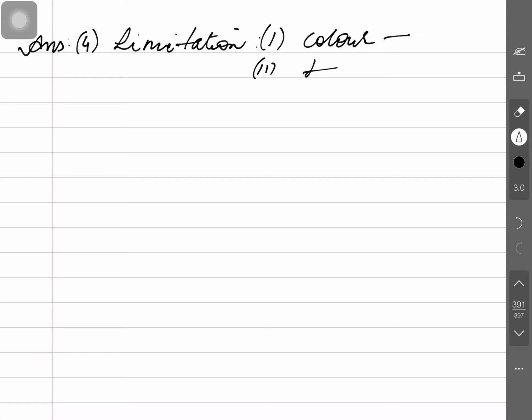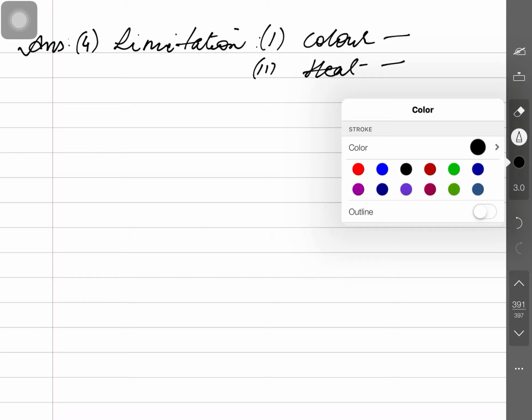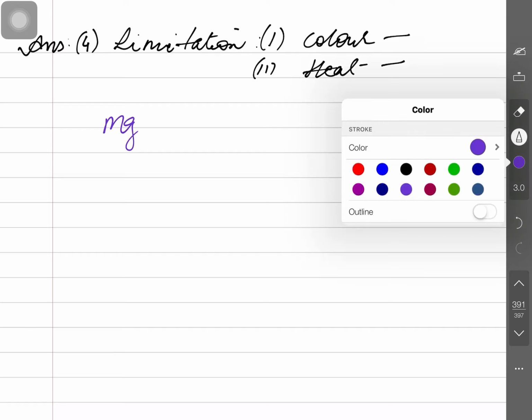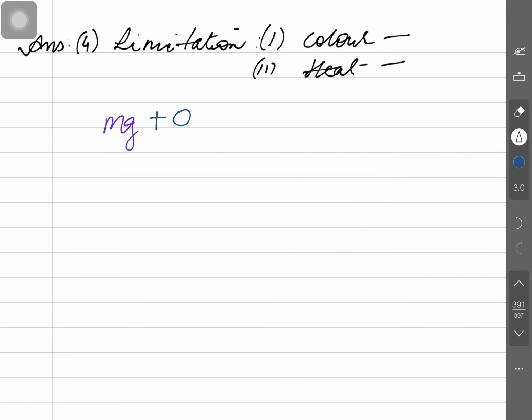The second limitation is heat. You will write the complete statement. Okay, how can color be shown? By writing the chemical equation with color, just like that. Suppose magnesium is greenish, so I can write magnesium with a colored pen. And oxygen, a gas, I am representing with brown color, O2.